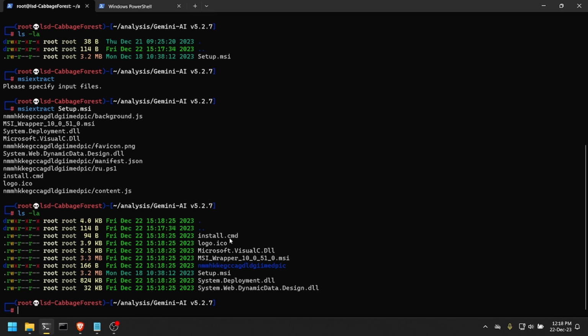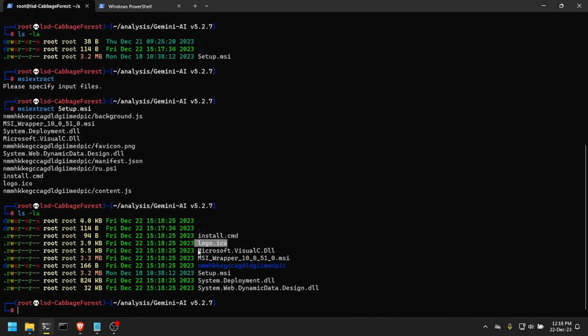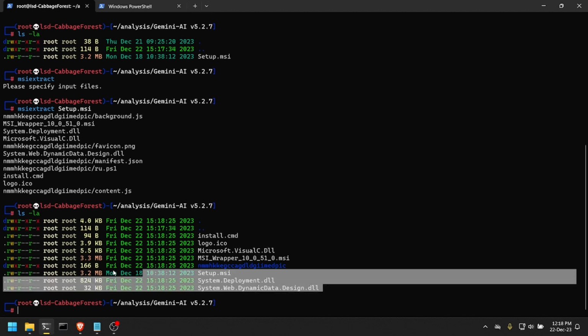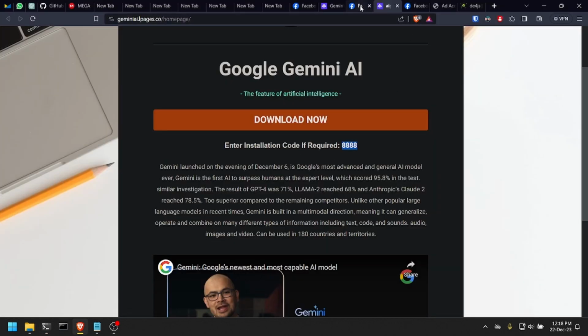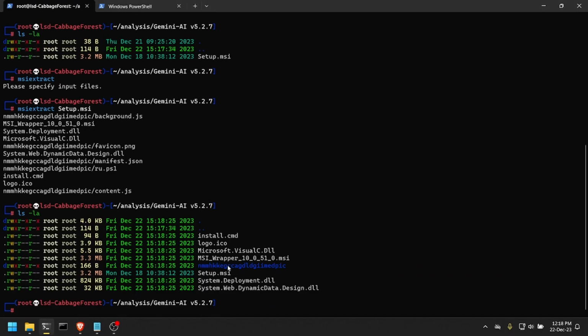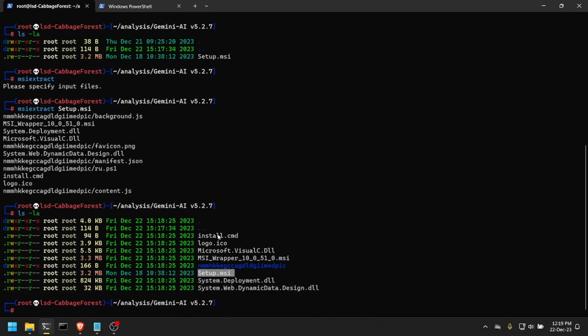We have here the install.cmd, which is the file that will be run when we open this setup and install it. There's a logo.ico and some DLLs, which for sure are not malware; I already analyzed this before. These DLLs are not related to the malware. I guess this is something related to the MSI file itself.